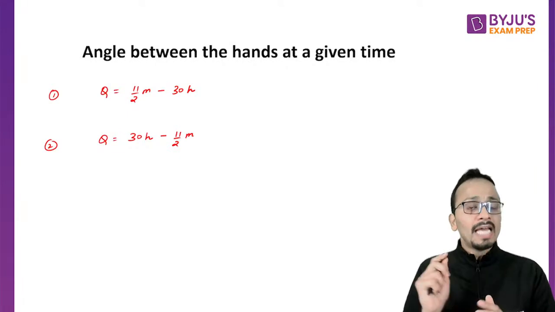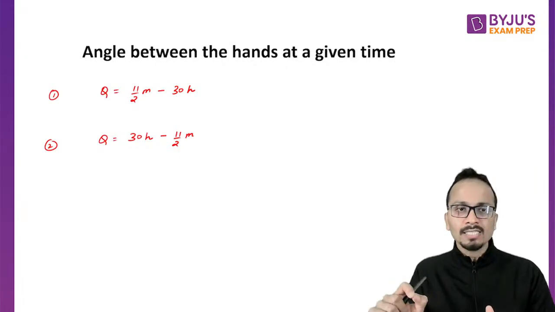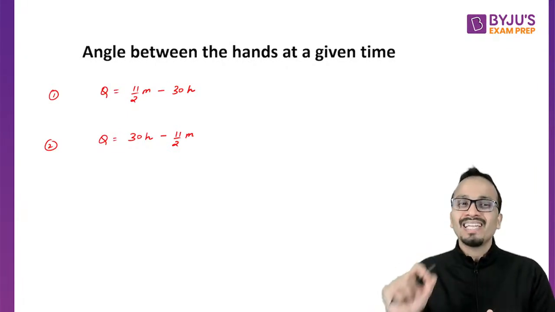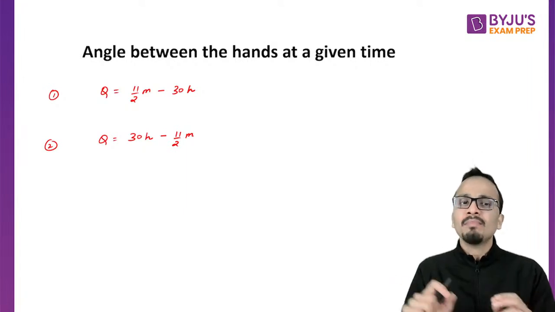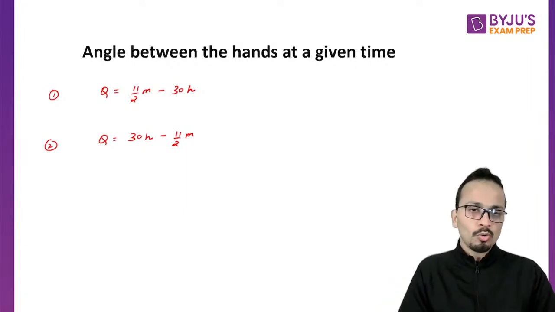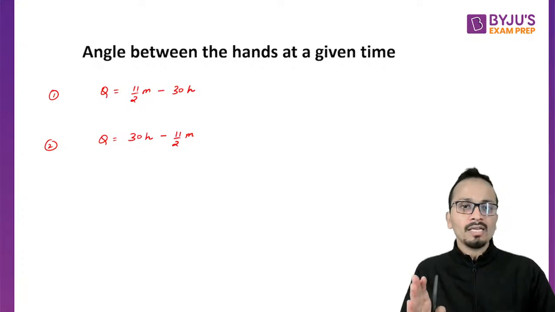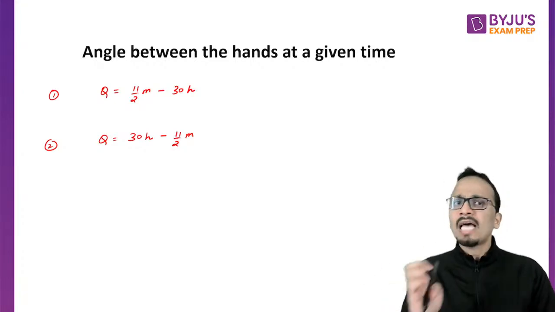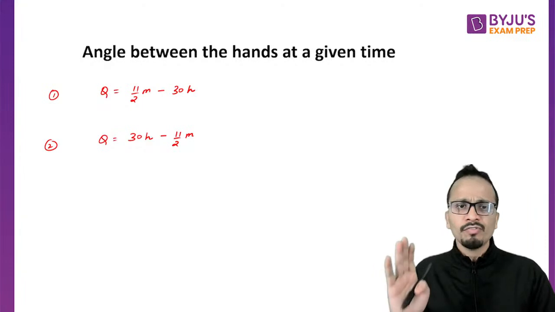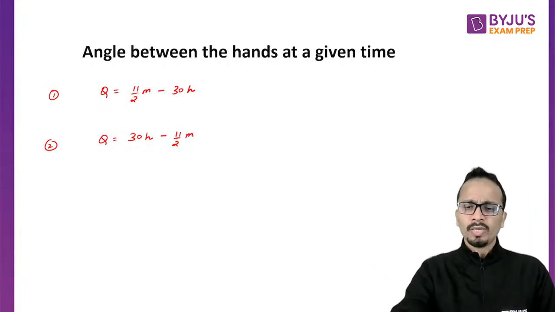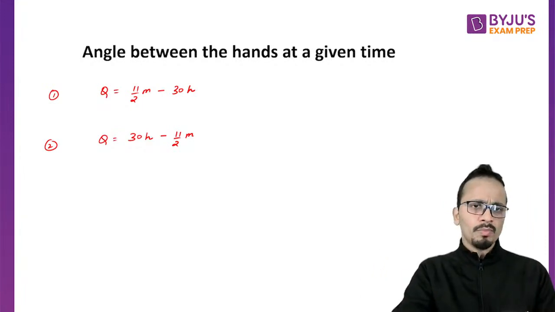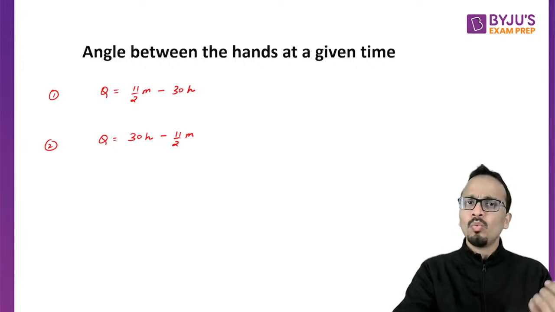H is the number of hours and M is the number of minutes in the time that will be given to us. So theta stands for angle, H stands for hours, and M stands for number of minutes. Now I have given you two formulas. So let's see which formula will be applicable in which case.